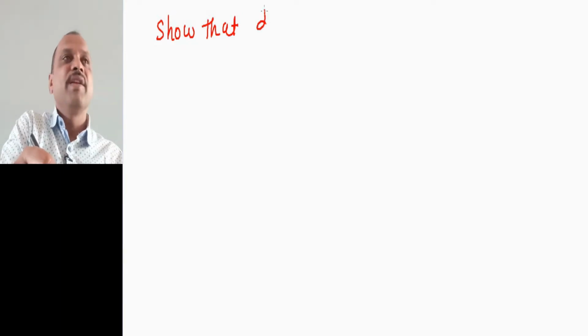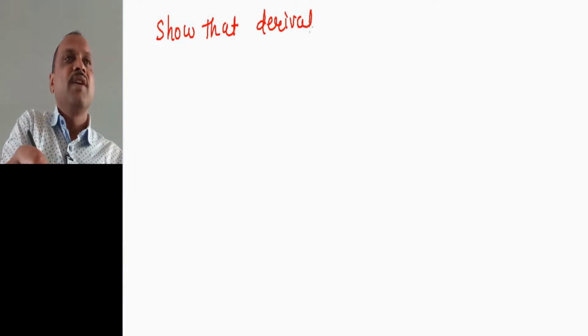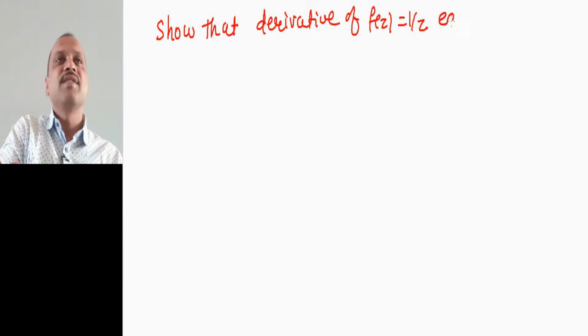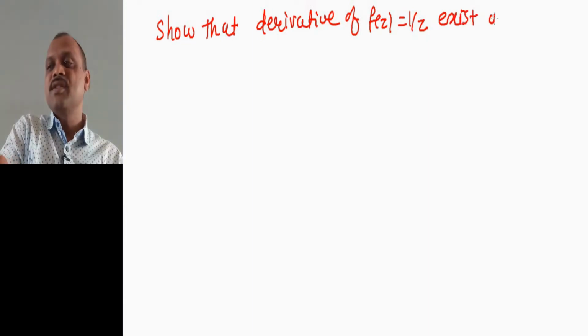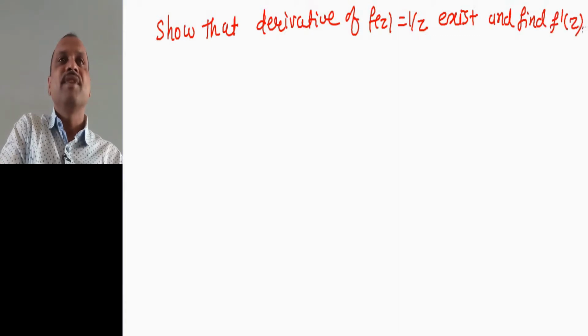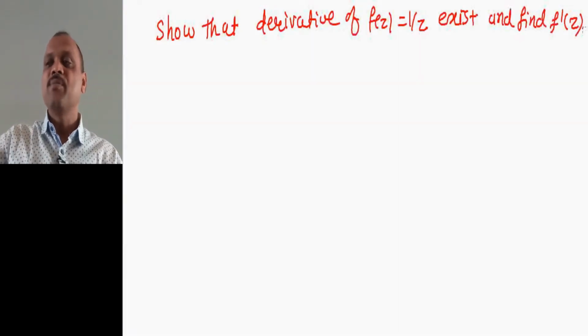Show that the derivative of f of z equal to 1 by z exists, and find f dash of z. So this is the example.